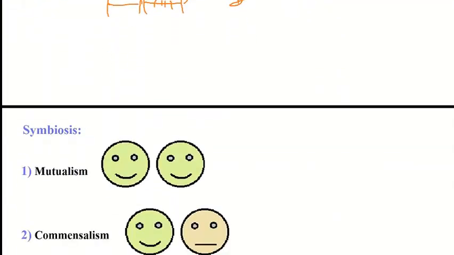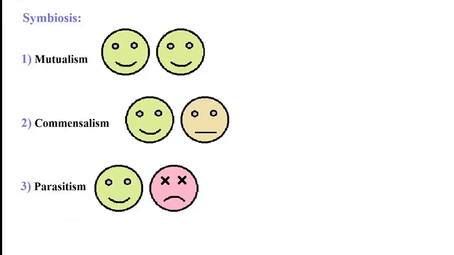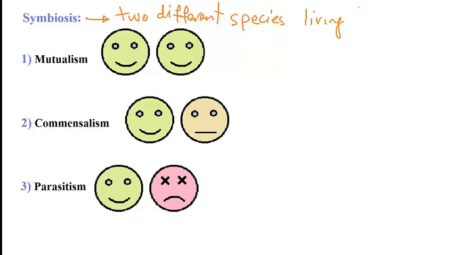All right, next I would like to discuss the definition of symbiosis, and that's the last topic that we are discussing in this lecture, and then we will continue the rest of the topics in our second video. All right, so symbiosis is basically defined as having two different species living together, and whether they harm each other or they benefit each other, that's when we can come up with different terminologies. So if there's a relationship between two different individuals and both individuals benefit from this relationship, then this is called a mutualism.